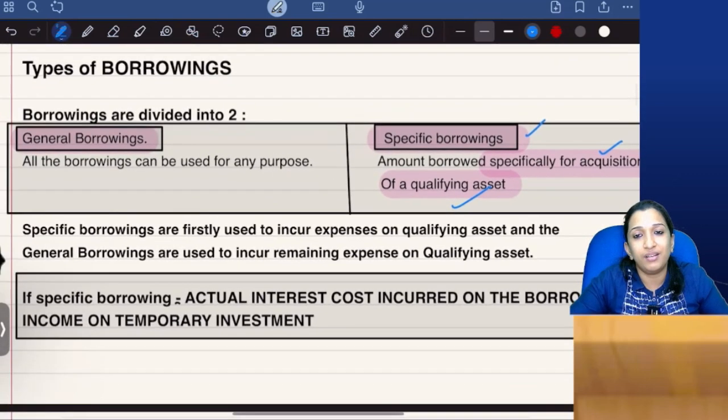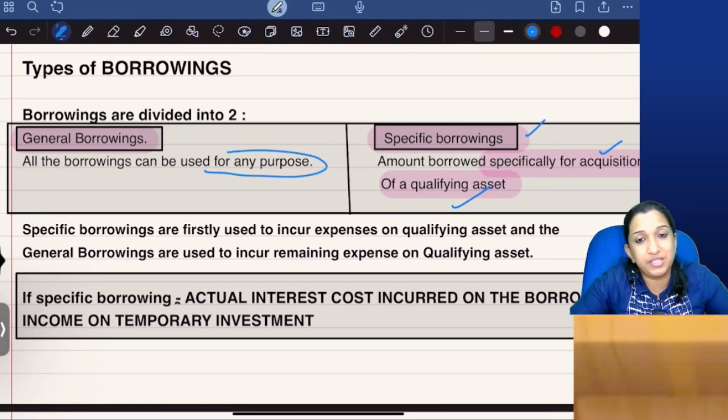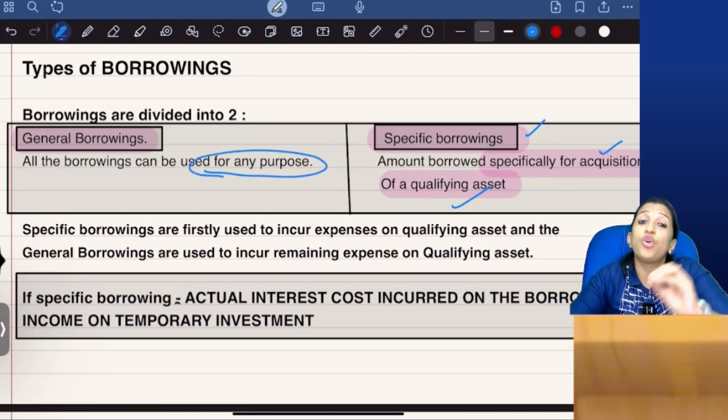Then what is general? Not specific. That borrowing which can be used for any purpose. You have a borrowing, but that is not for construction of a qualifying asset. So that's a general borrowing.